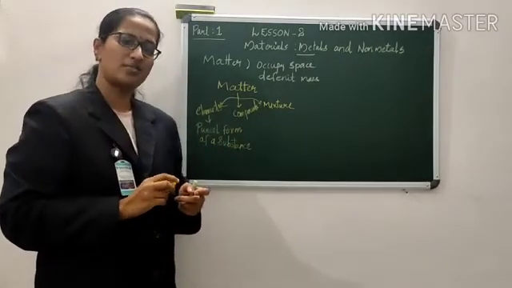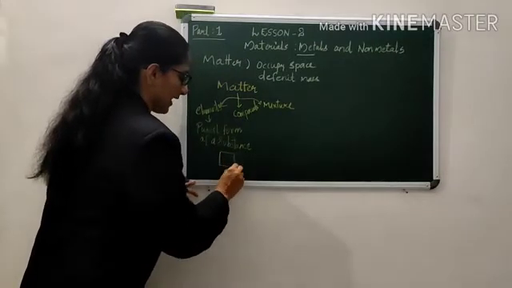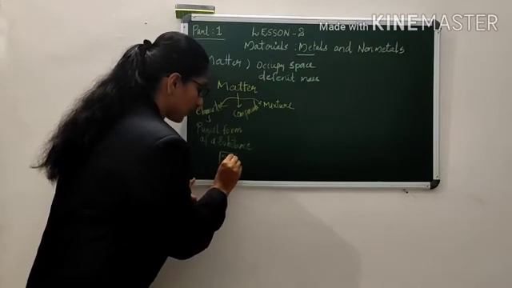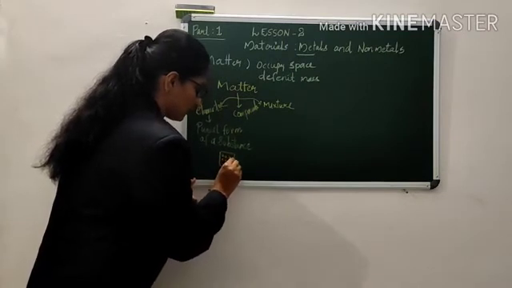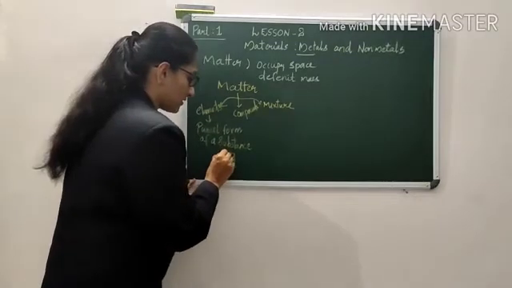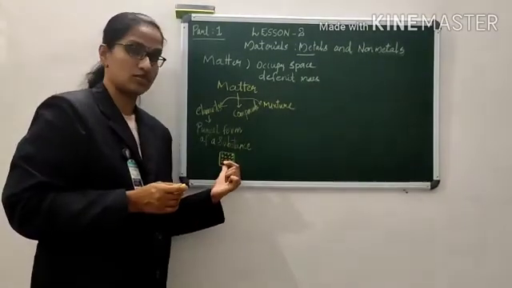Let me show you a simple example. Suppose this is an element, which has the same type of atoms. If you take an element, it is a pure form and consists of the same kind of atoms, no other mixtures, no other components.